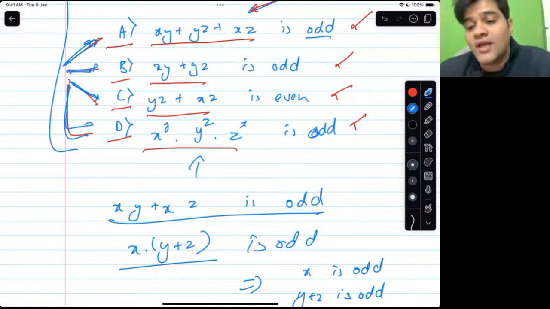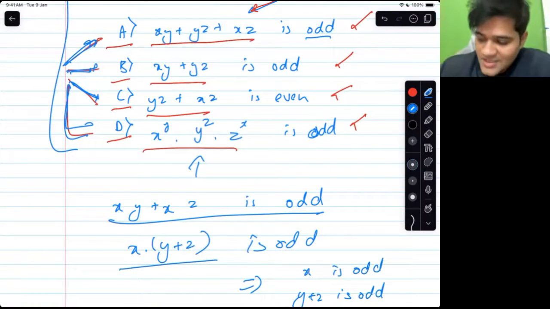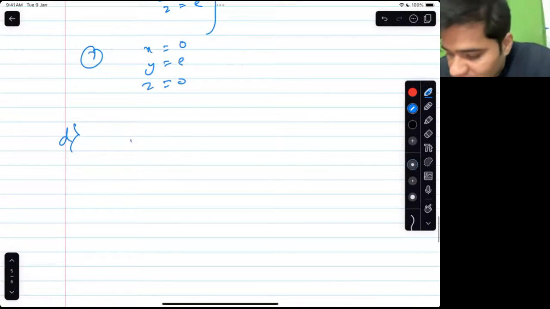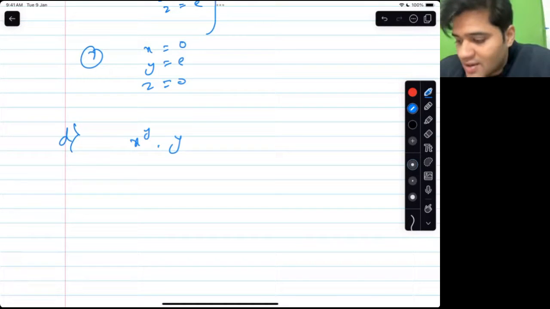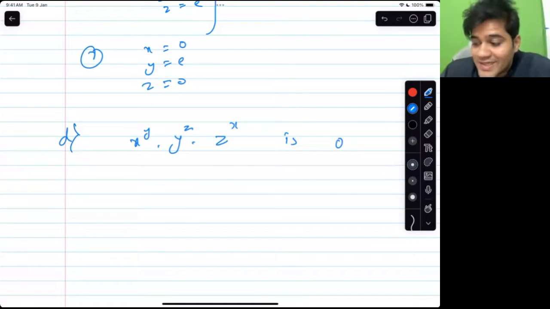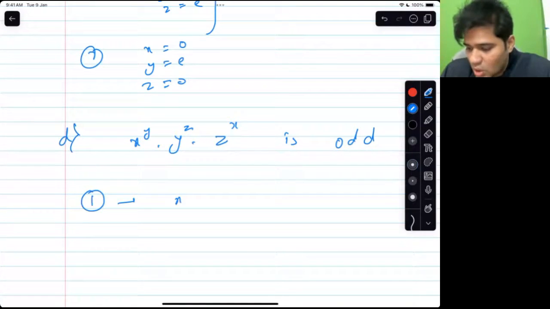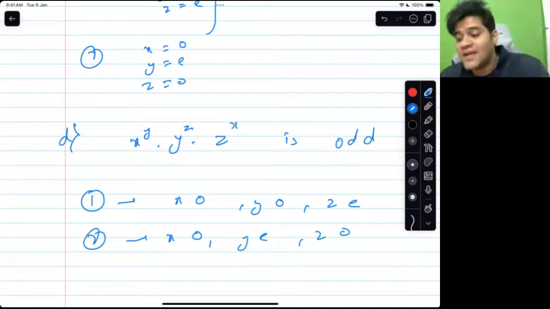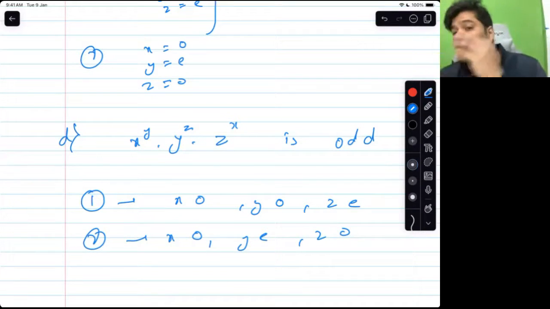This says it is odd. Let's see whether that is odd or not. x raised to power y, y raised to power z, z raised to power x. D: x^y times y^z times z^x is odd. That is what the claim is. Our statement number 1 said x odd, y odd, z even. And statement number 2 said x odd, y even, z odd. We have to evaluate whether this is false for both of them. If it is false for both of them, then this is going to be our answer.